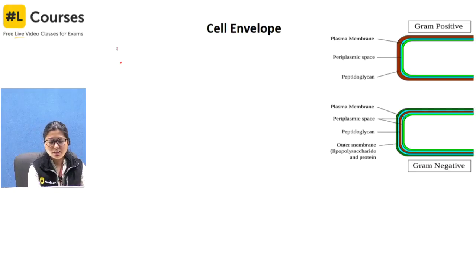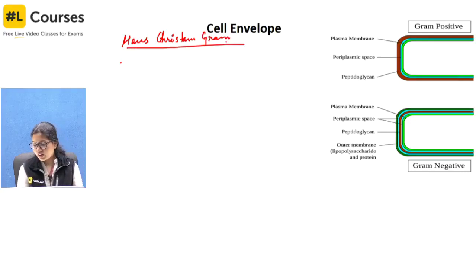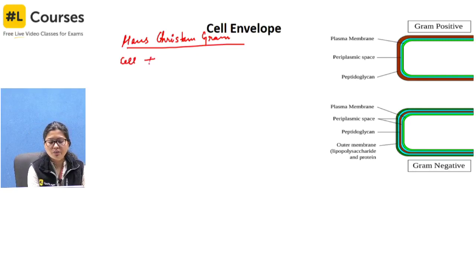So what is gram positive or gram negative? Basically this is a staining technique, a classification based on a staining technique given by Hans Christian Gram. In this, the cell is treated with crystal violet stain.